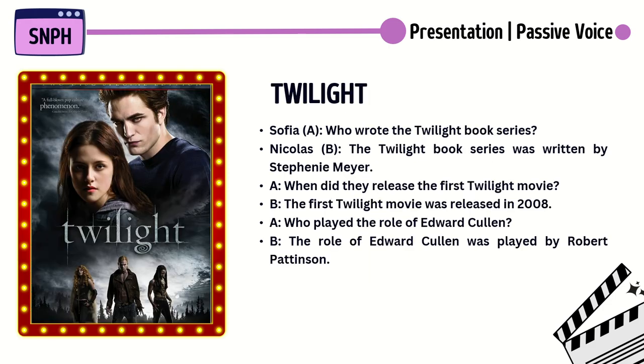Who wrote the Twilight book series? The Twilight book series was written by Stephenie Meyer. When was the first Twilight movie released? The first Twilight movie was released in 2008.